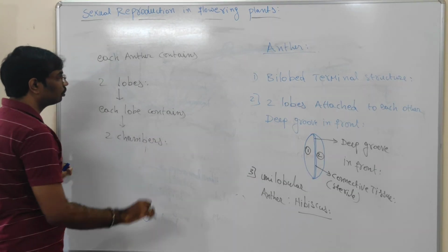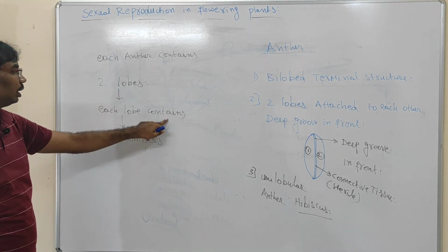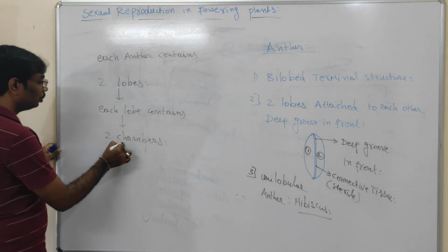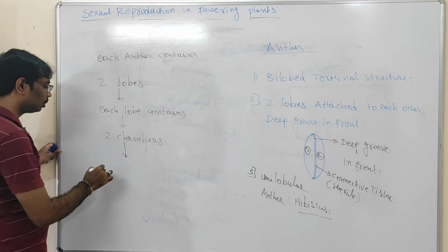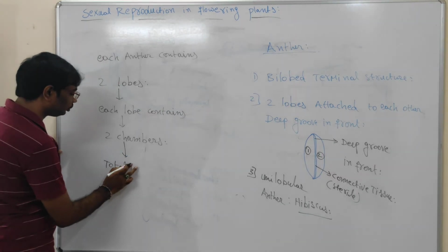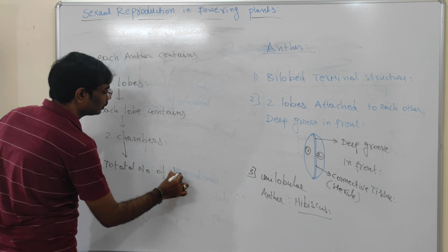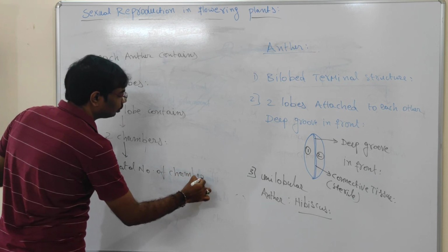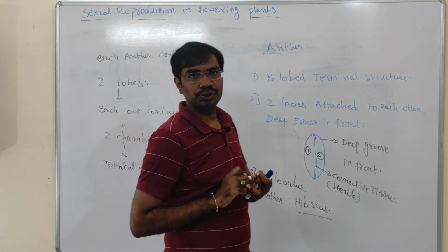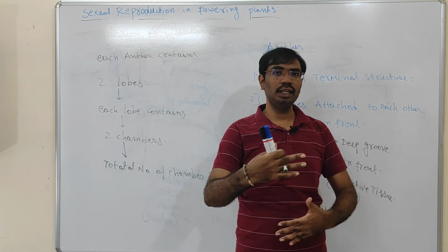So totally how many chambers are present in the anther? Two lobes, and each lobe contains two chambers. So what is the total number of chambers in the anther? Think about this question. I will continue the class in the next video.